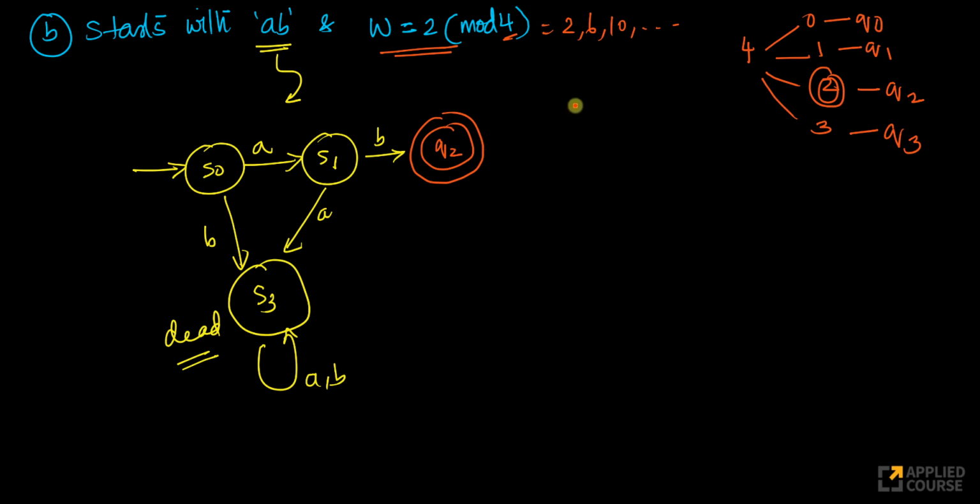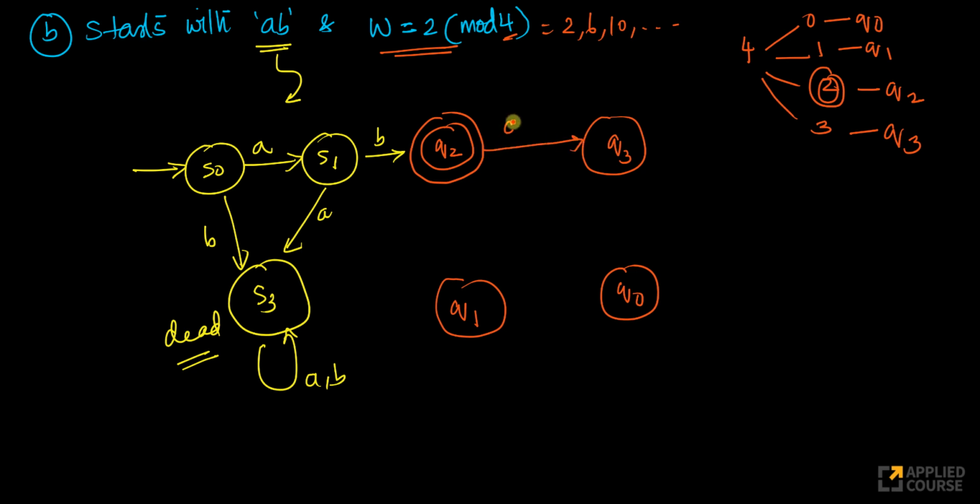Now we'll go from here. Okay, I need again 4 states. If I have Q2 here, I need Q3, I need Q0, and I need Q1, because I have mod 4. So whether I get A or B, I go here. Look at this. From remainder 2, if I get one more character, I go to remainder 3. From remainder 3, if I get one more character, I go to remainder 0. From this, I go to remainder 1. From here, I'll go to this. That's it. That's all there is.